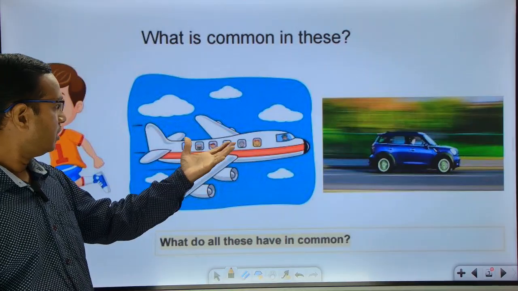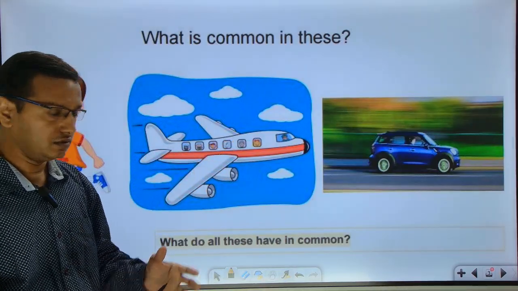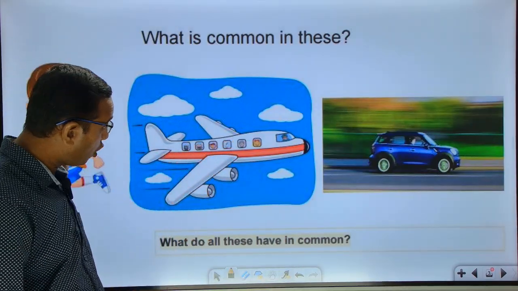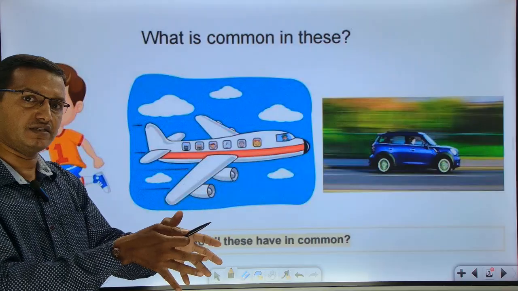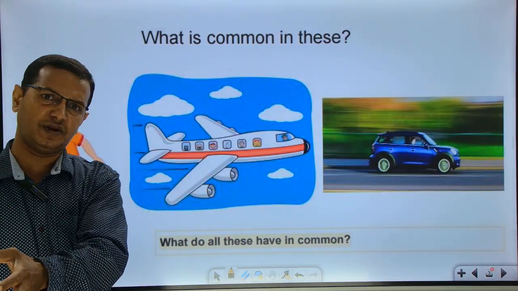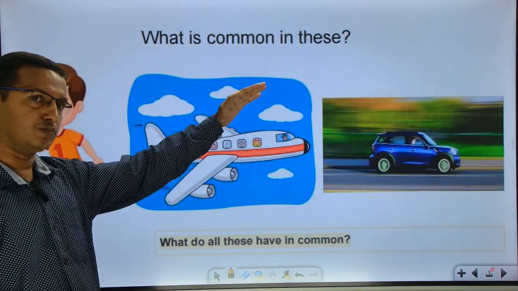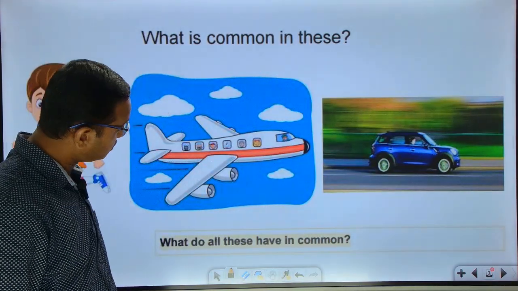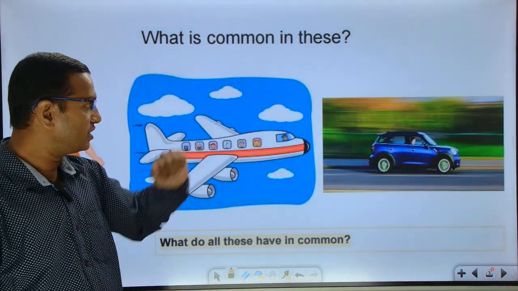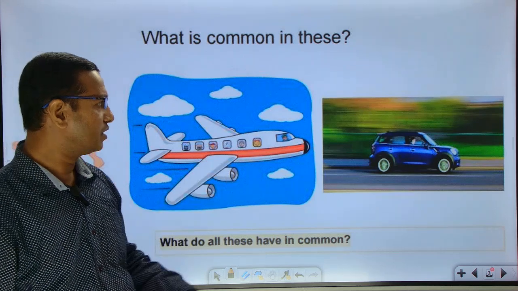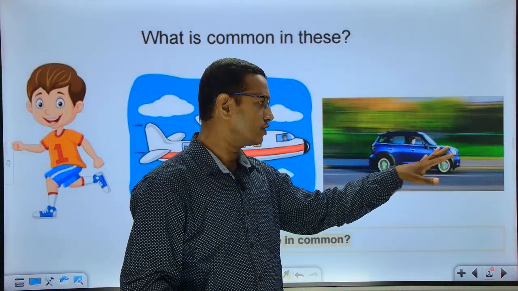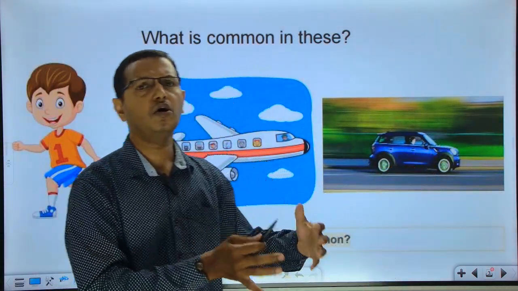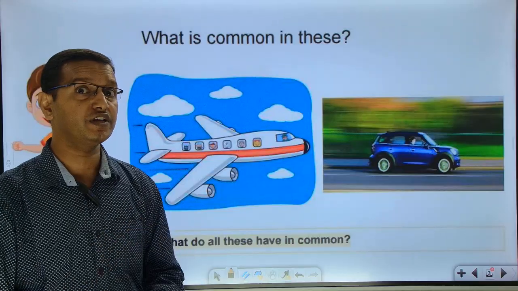For example, there's a big tower, some radar at one particular place, and the aeroplane is moving at very high speed with respect to the radar or some antenna. Similarly, this car is moving with respect to some pillar or something else. So the reference is very, very important.